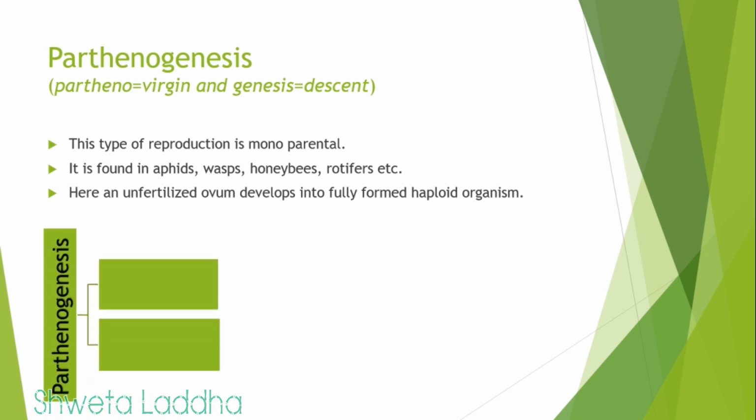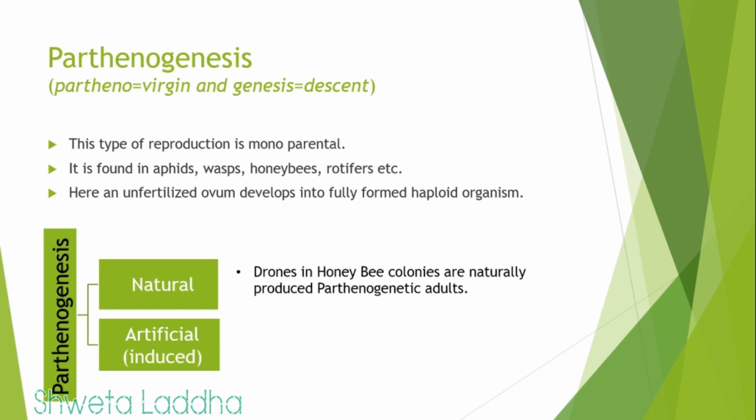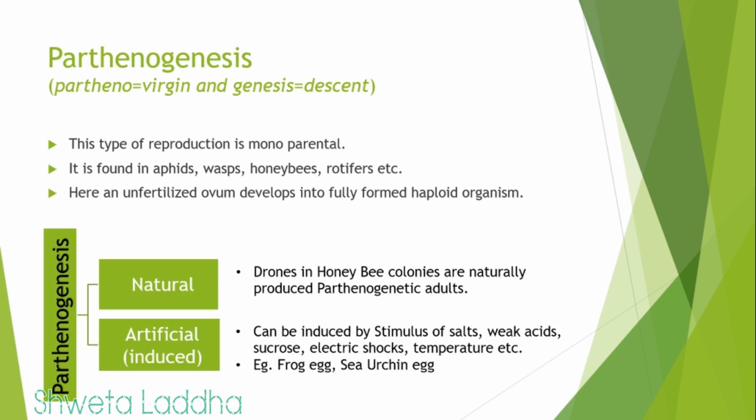Now, parthenogenesis is of two types, natural and artificial. Artificial parthenogenesis is also called as induced parthenogenesis. Natural parthenogenesis occurs in drones in honeybees, which are naturally produced as parthenogenetic adults having haploid number of chromosomes, that is 16. Parthenogenesis can be induced by stimulation with salts, weak acids, sucrose solution, urea solution, electric shocks, temperature, etc. It can be carried out by stimulating through needles, as in case of egg of frog or egg of sea urchin.